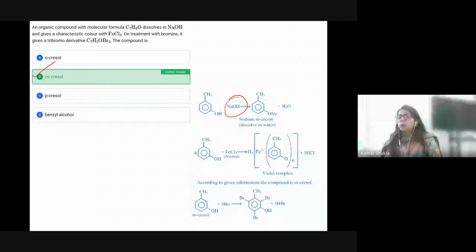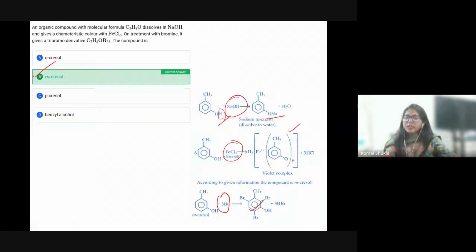it is acidic, so it will lose this hydrogen and sodium metal is going to attach at that position. Then the neutral FeCl3 is going to react, and a violet colored compound forms, as I told you. Suppose this reacts with Br2 in excess, definitely a tribromo compound will form. So the answer is metacresol.